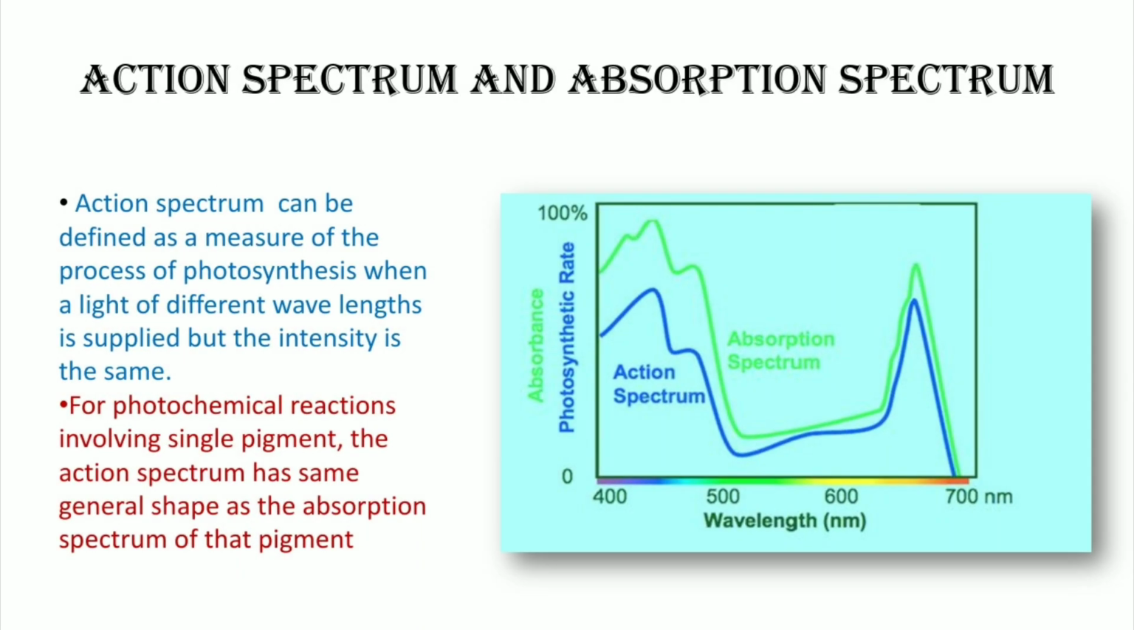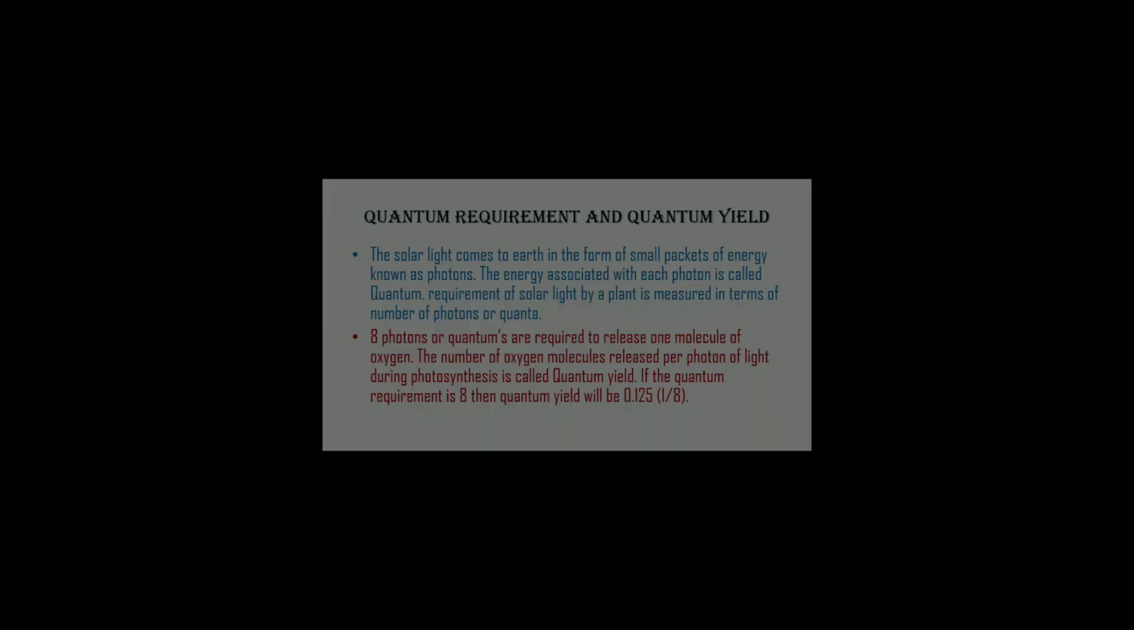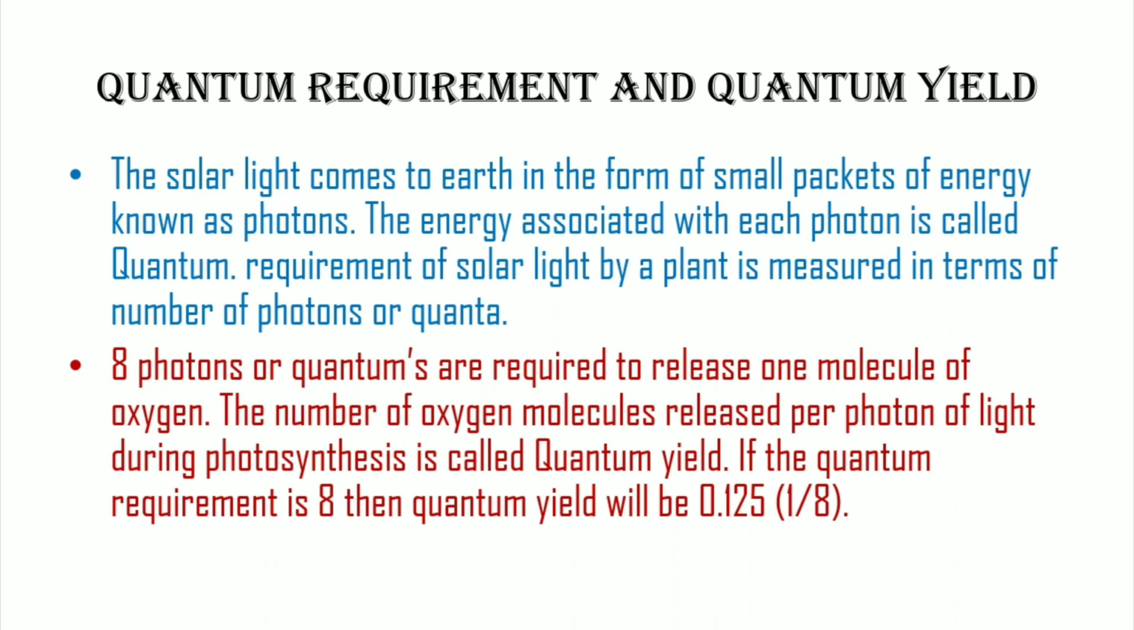Action spectrum. It represents the extent of response to different wavelengths of light in photosynthesis. It can also be defined as a measure of the process of photosynthesis when light of different wavelengths is supplied but the intensity is the same. For photochemical reactions involving a single pigment, the action spectrum has the same general shape as the absorption spectrum of that pigment.